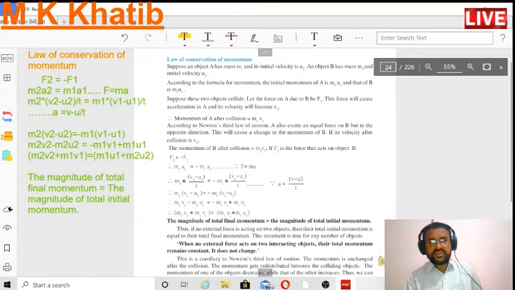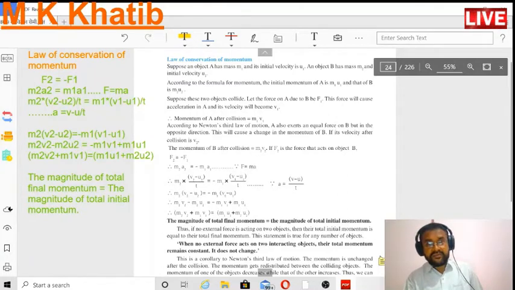According to Newton's third law of motion, A also exerts an equal force on B but in the opposite direction. This causes a change in momentum of B. If its velocity after collision is v2, the momentum of B after collision is m2 v2.